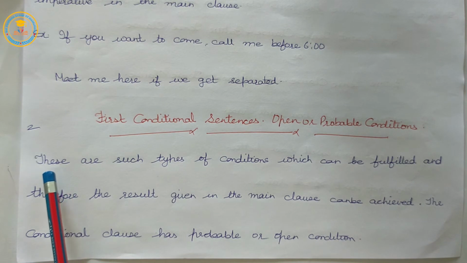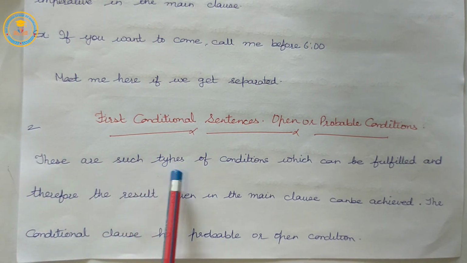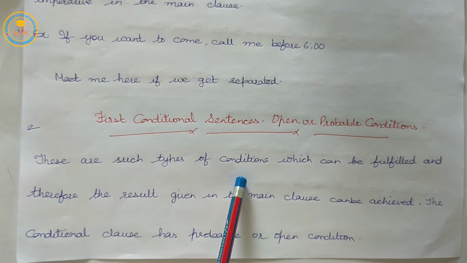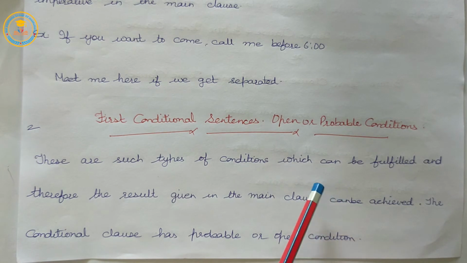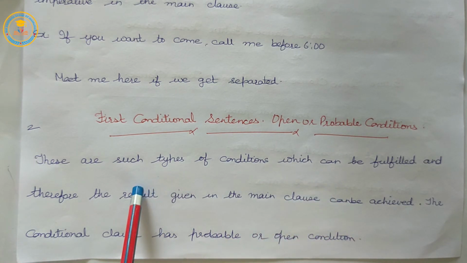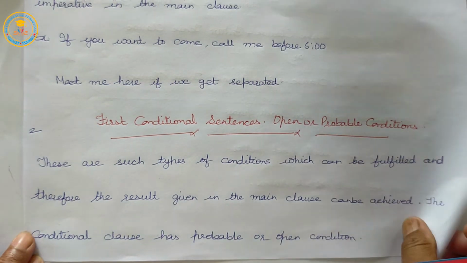Listen. These are such types of conditions which can be fulfilled, and therefore the result given in the main clause can be achieved. The conditional clause has a probable or open condition.